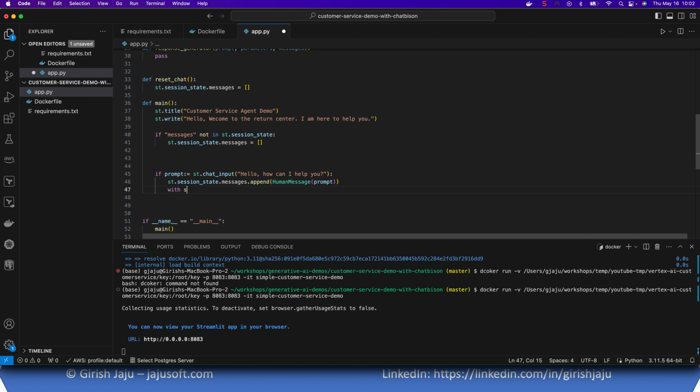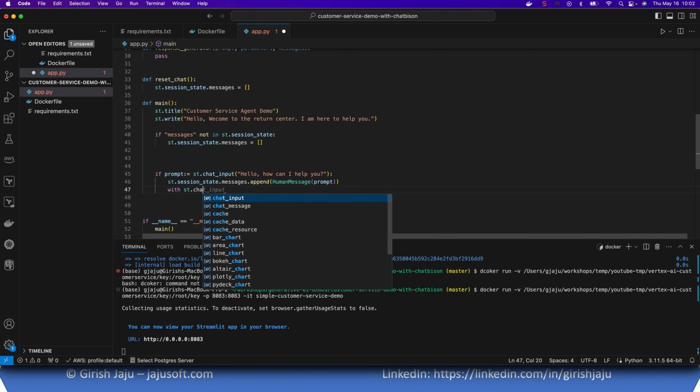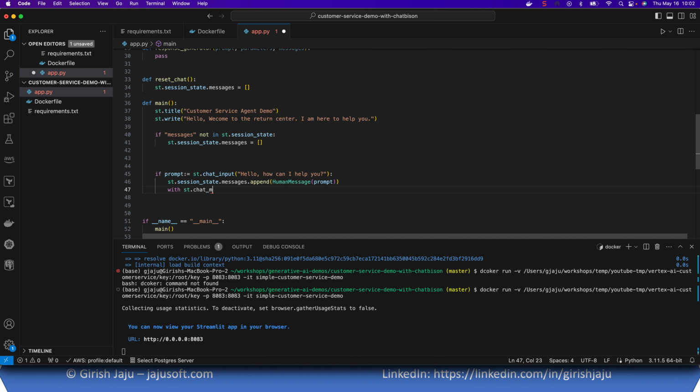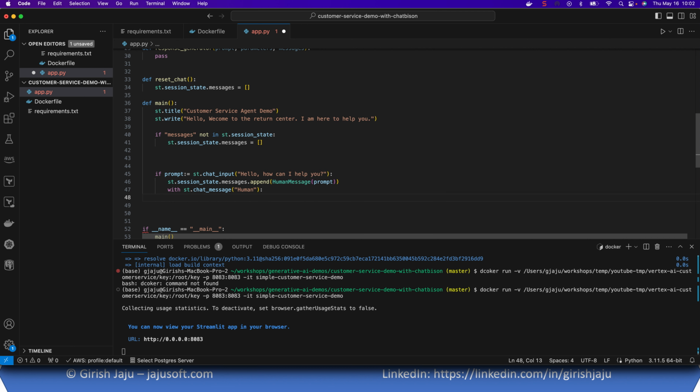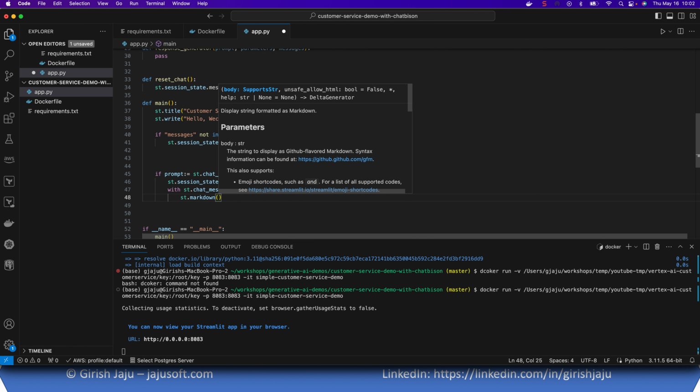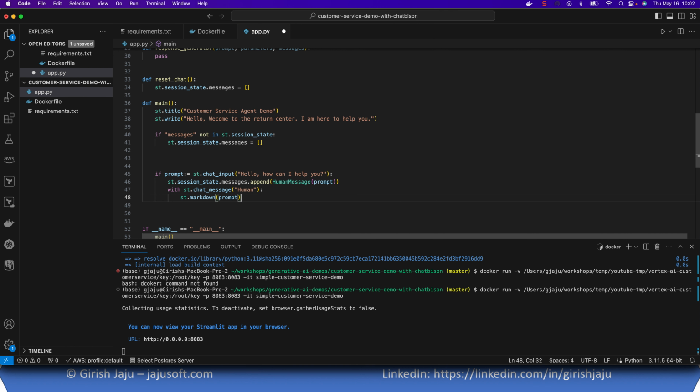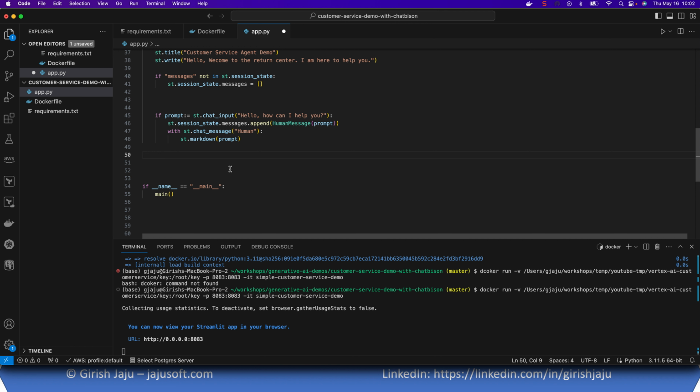And with st.chat_message human, we will actually show it, markdown, and then the prompt. Okay. And then what are we going to do with this? We are going to use this prompt that they sent and query the LLM. So let's do this with st.chat_message, let's say AI.